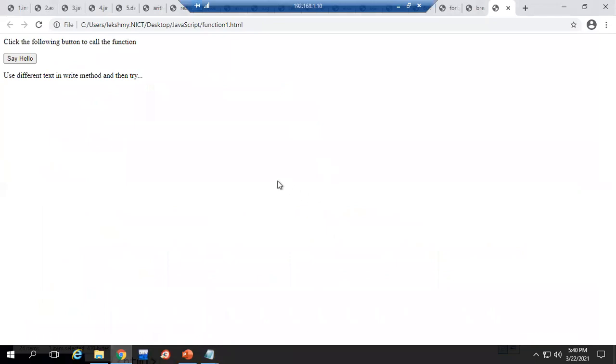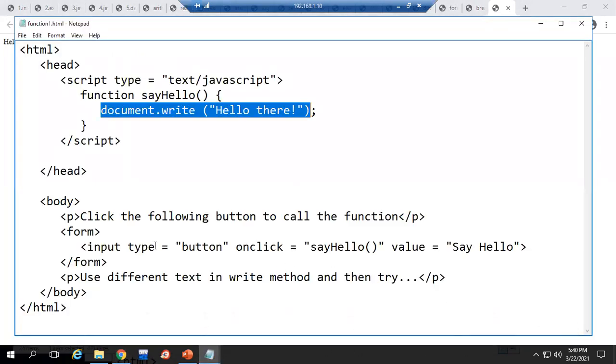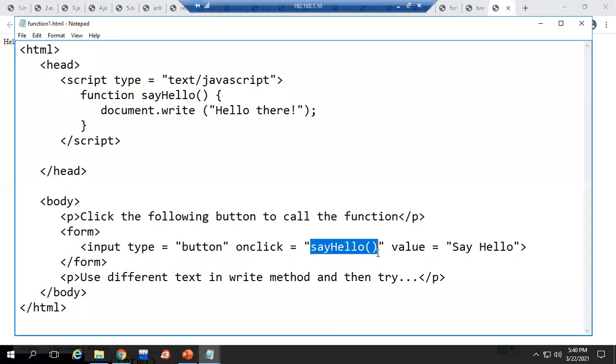You can see here, if I click on the sayHello button, it shows hello there. How did it show that? Because in this button onclick, we have called the function sayHello. Here is the definition of sayHello, and when I click, the definition part works. So I got the message like this. Clear? Any doubt?